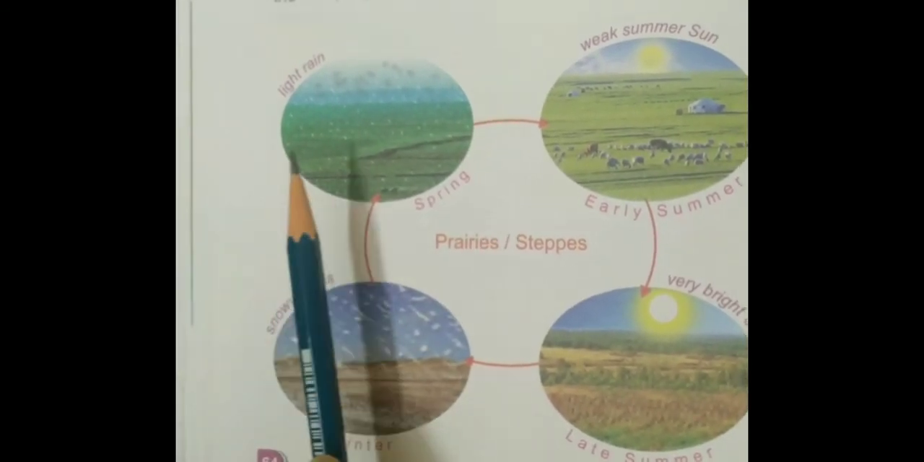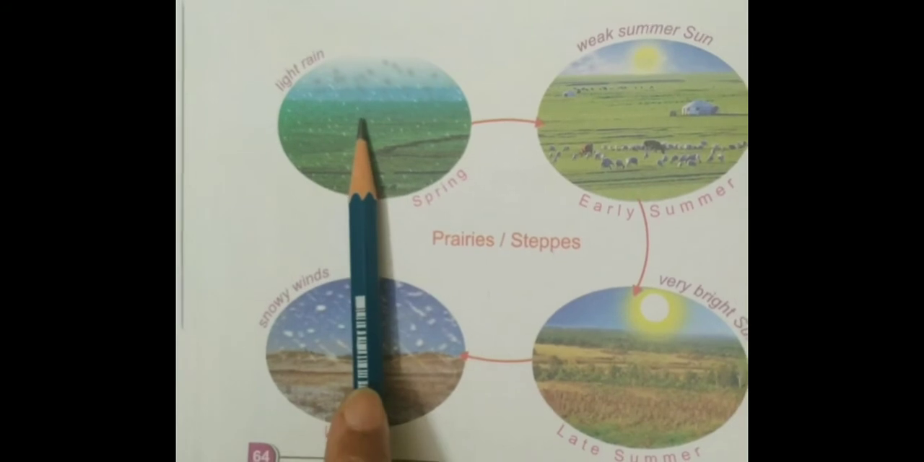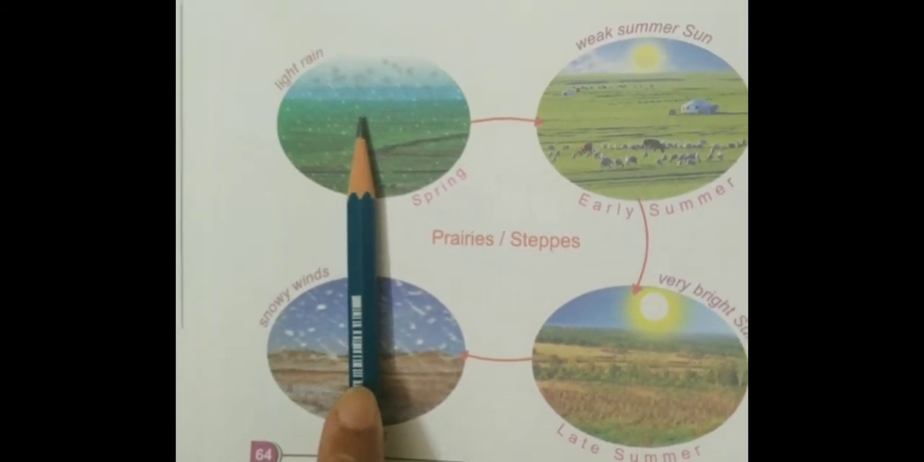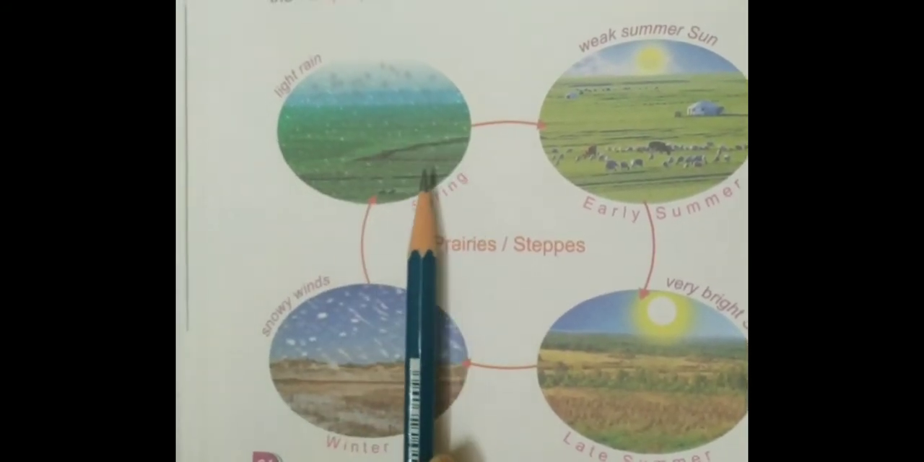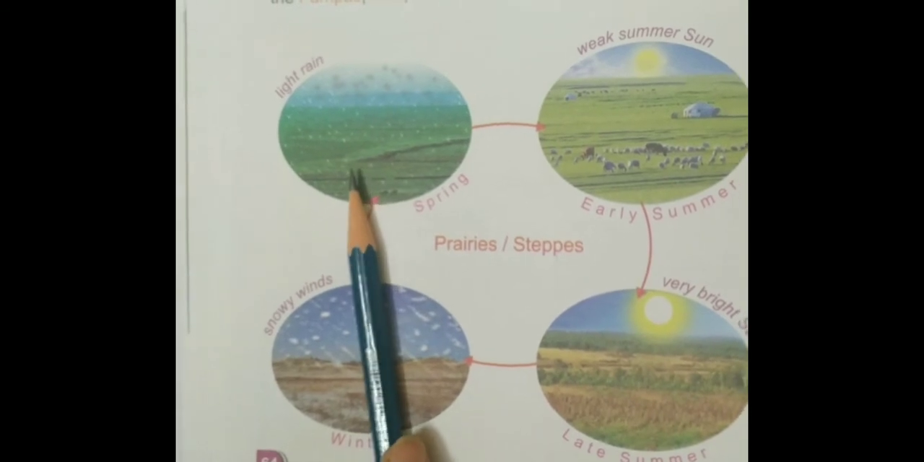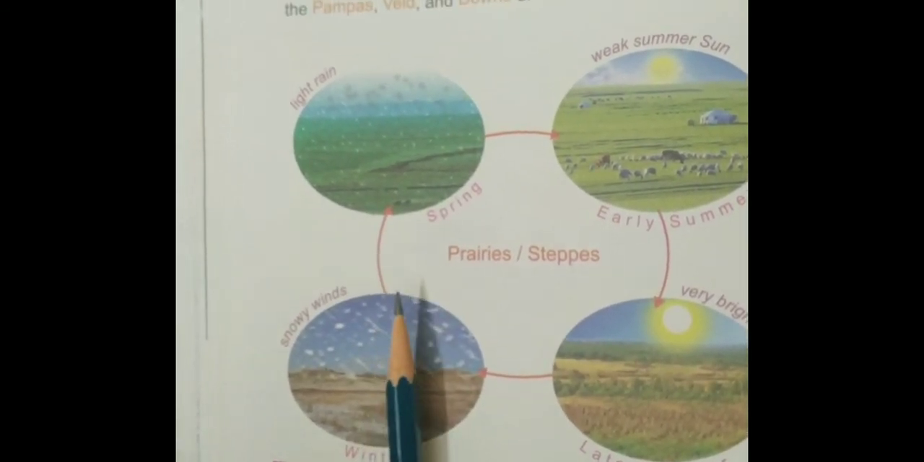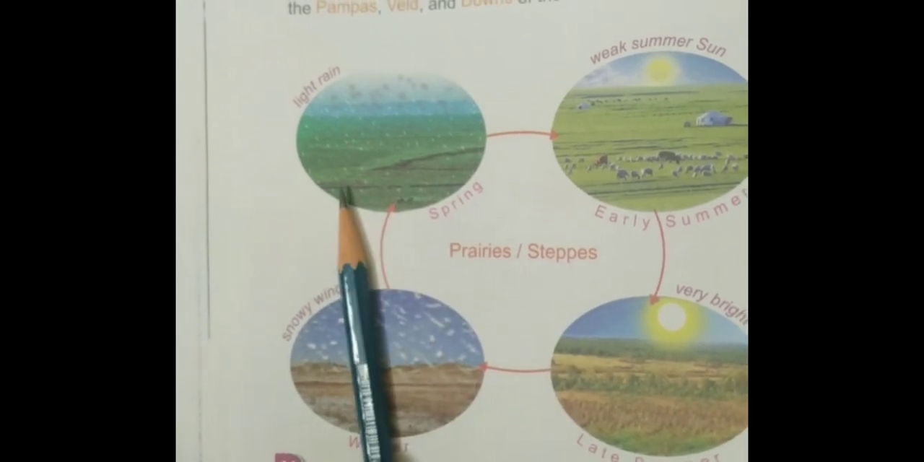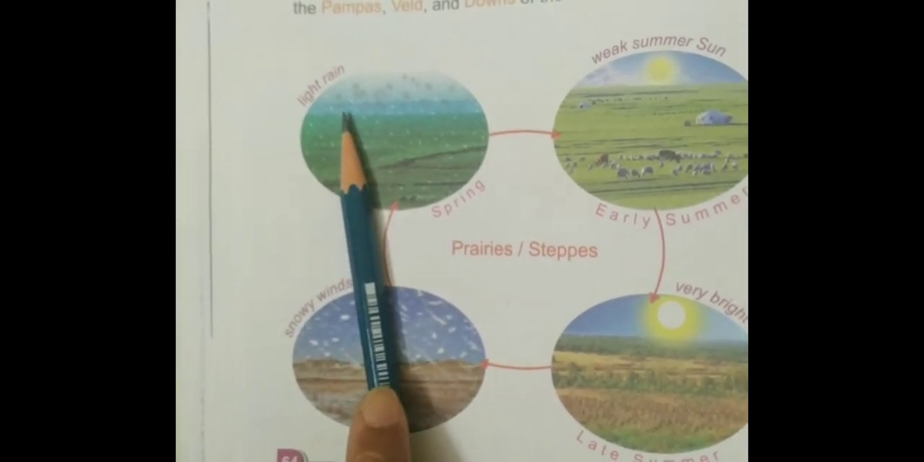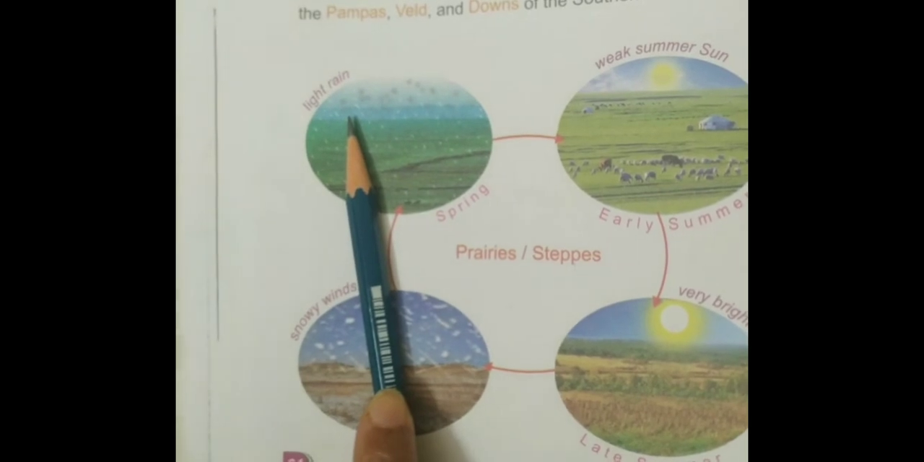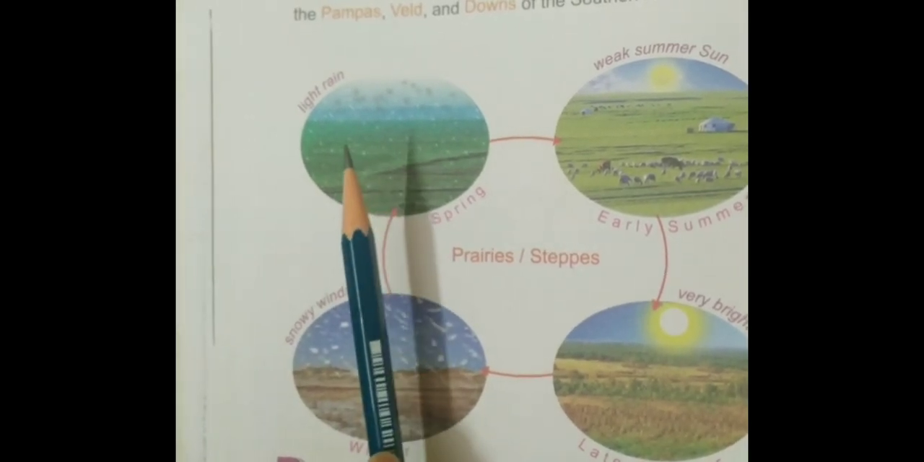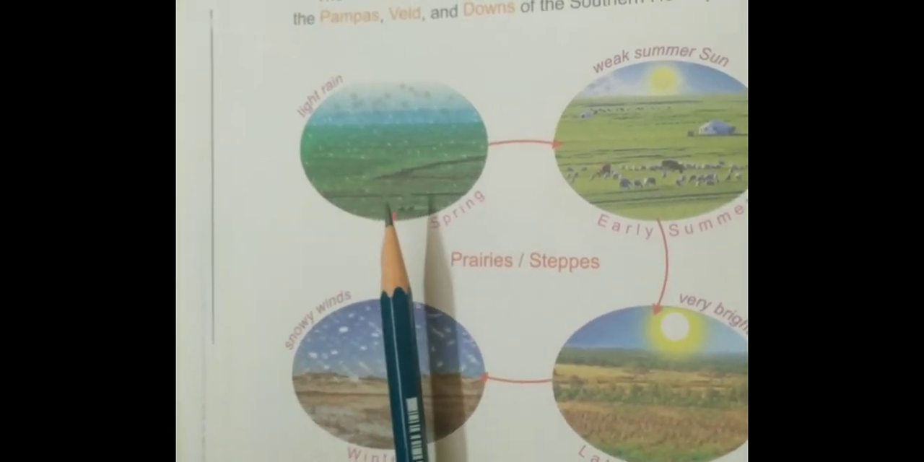Here, rainfall is very much less than in the equatorial regions. There is no specific monsoon season or rainy season. It starts raining during spring and in early summer. So there is a little rainfall and there is no rainy season, and that is enough for the grass to grow again.